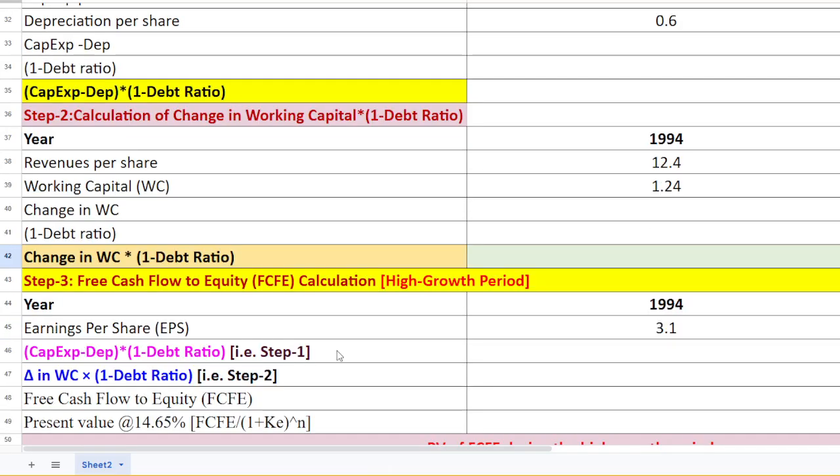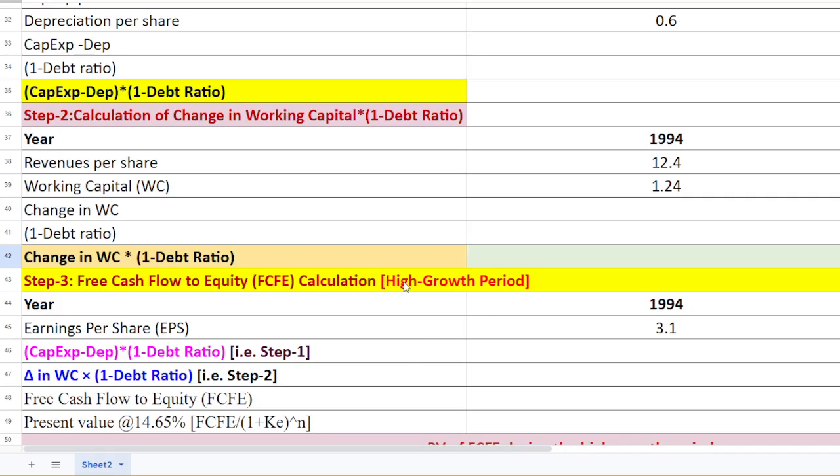Now step 3, I just try to simplify it step by step here, friends. Free cash flow to equity is simply how much cash could be distributed to the equity holders of the company, the equity shareholders.